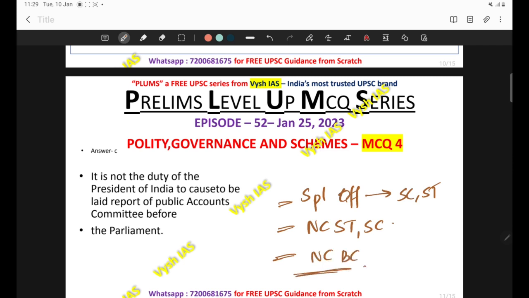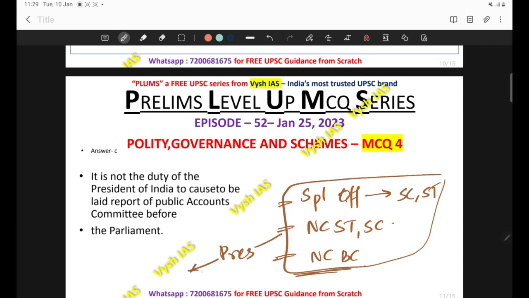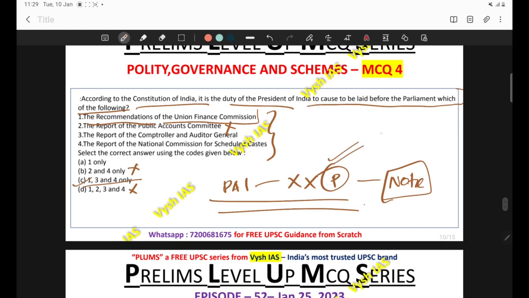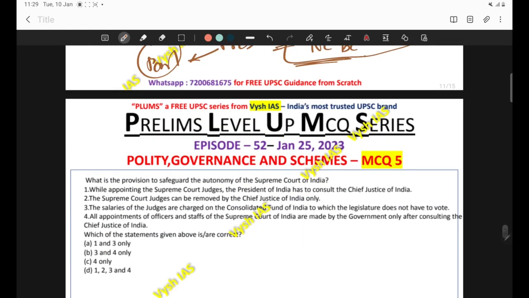These are the reports which the President lays before the Parliament. The other report, the Public Accounts Committee report, is not laid. So you can note down this point. It will be helpful with respect to the elimination. Now come to the next question.